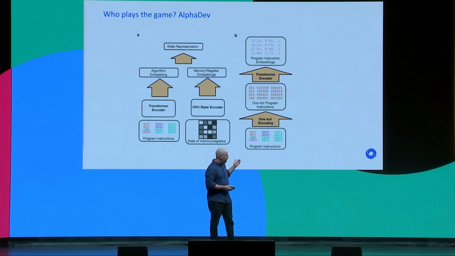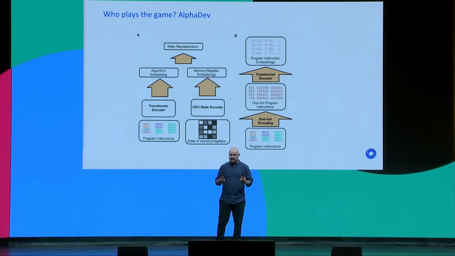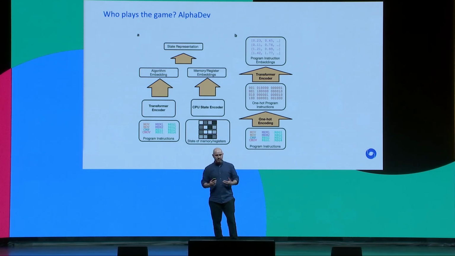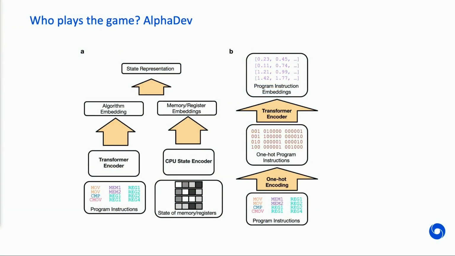So now, AlphaDev, our agent, had 2 key qualities. Firstly, it was built on top of this AlphaZero technology, but we needed to adapt this to the assembly setup. The first thing we did, which you see on this slide, is we had to create a representation that enabled AlphaDev to understand exactly what the structure is of the assembly programs it's building and how these programs affect the dynamics of memory and registers. So this was the first part.